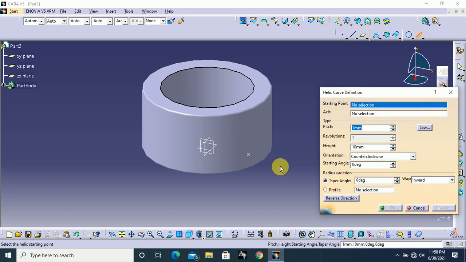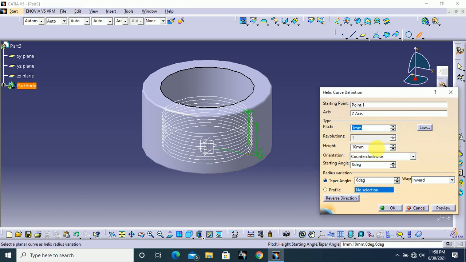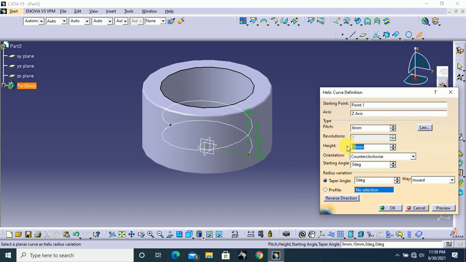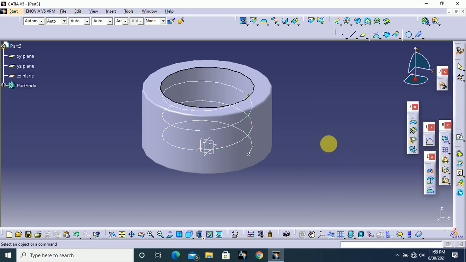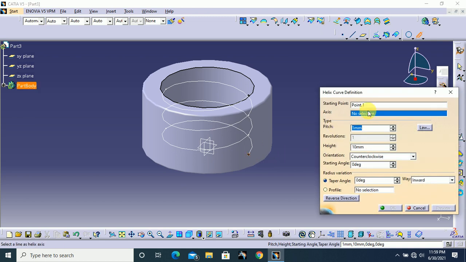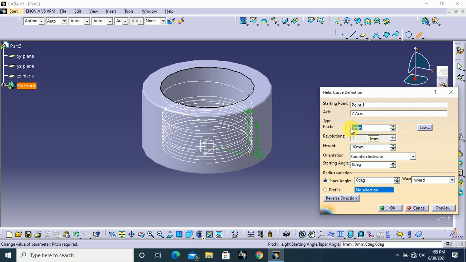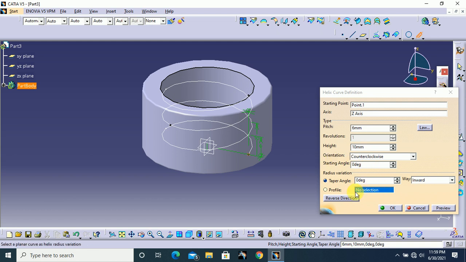Here select helix, and this is our starting point, and our helix axis is Z axis, pitch 6 mm, and the height 18 mm, and click OK. And again select helix. Here select this point, and axis is Z axis and 6 mm, but here this is reverse direction, and click OK.